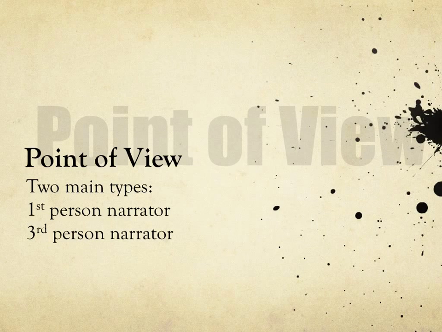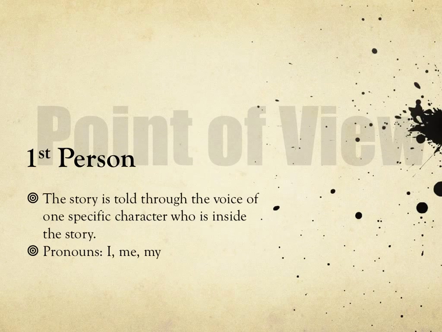There are two main types of narrator, first person and third person. The narrator is the person who is telling the story. In first person, the story is told through the voice of one specific character who is inside the story. The text will include first person pronouns like I, me, and my.